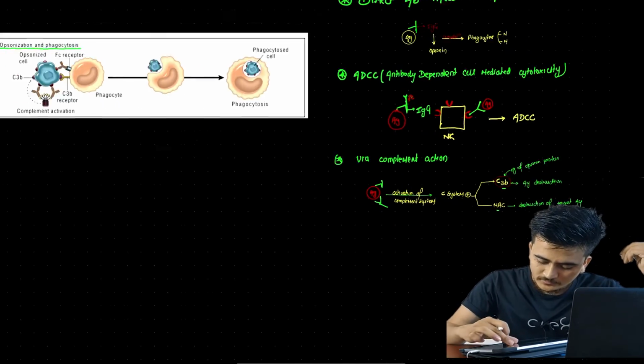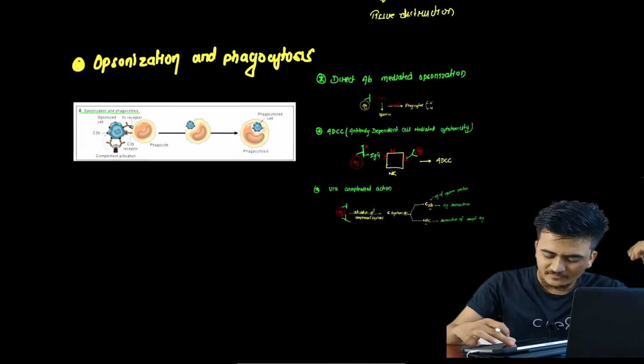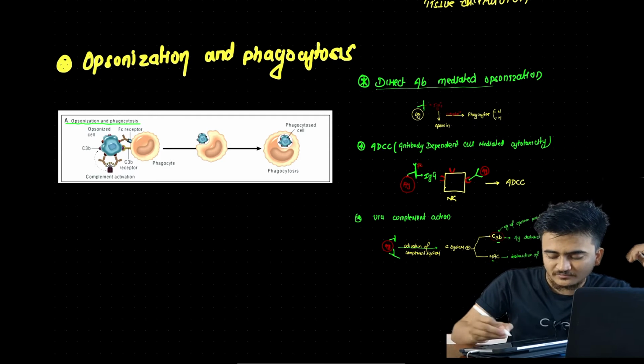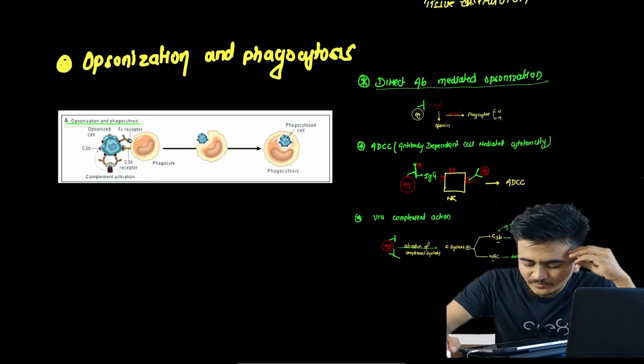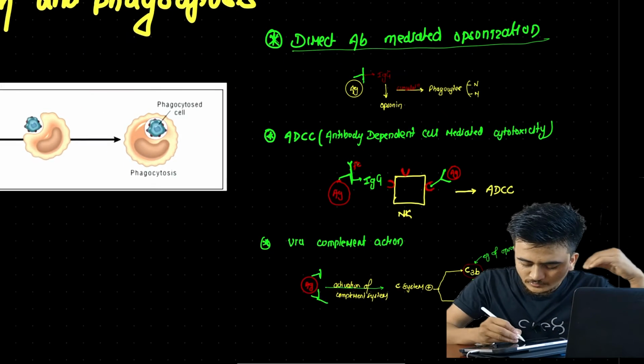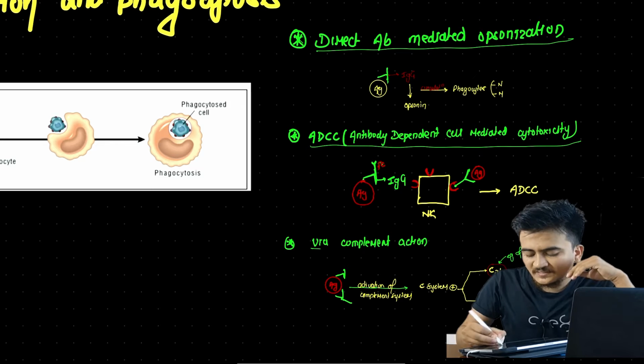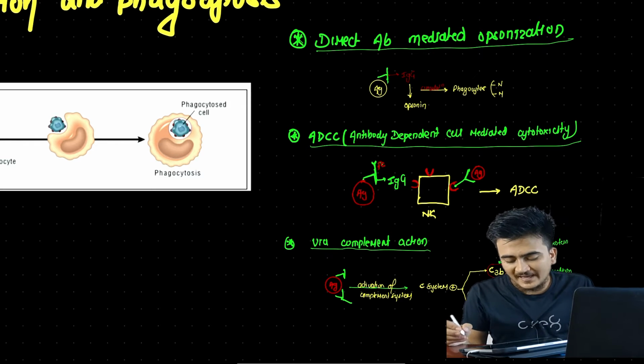Now under the topic of opsonization and phagocytosis, we have learned three different mechanisms by which this proceeds, right? One was direct antibody mediated opsonization, another was ADCC, antibody dependent cell mediated cytotoxicity, and another was through complement action.